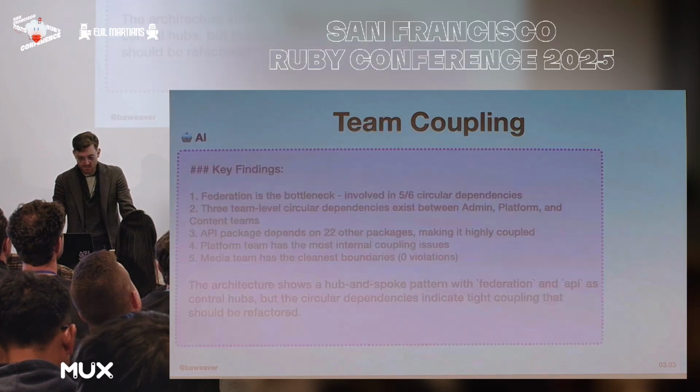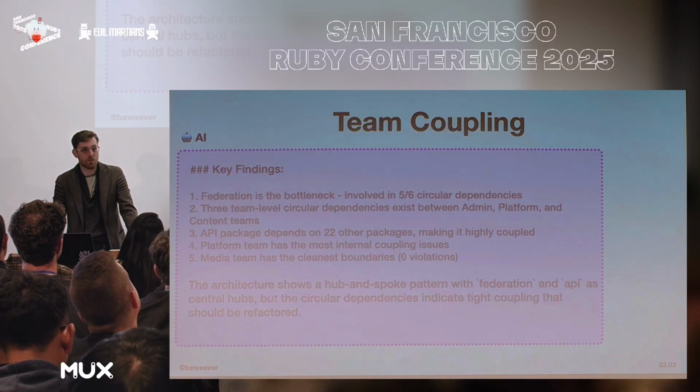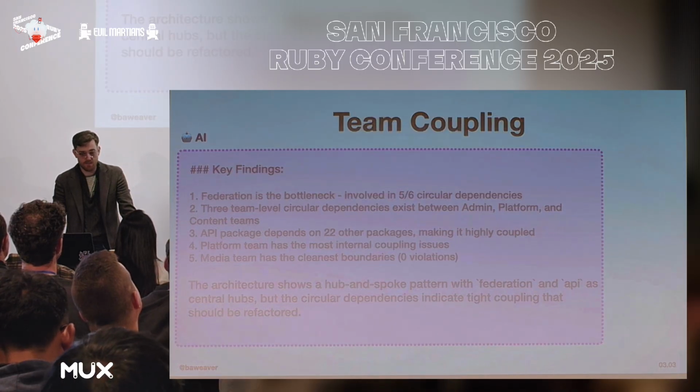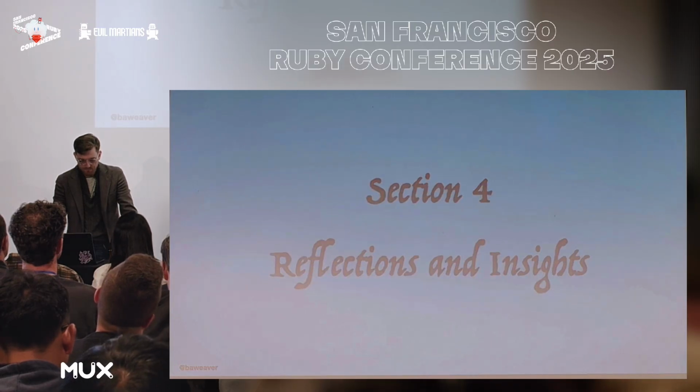But what we want in there is the key findings, such as federation is a bottleneck with 5 or 6 circular dependencies, high-level teams, APIs with 22 other packages, making it highly coupled, platform team, and it gives us a critical insight here, which is it's a hub and spoke pattern with federation API being the central hubs, but there's a lot in there which probably shouldn't be. So that gets us to reflections and insights.